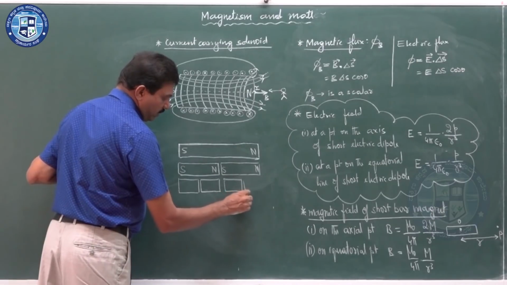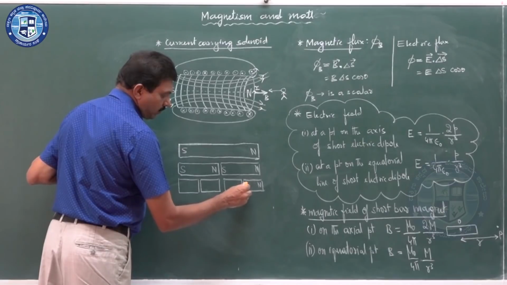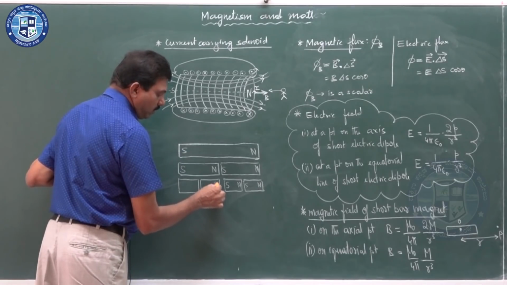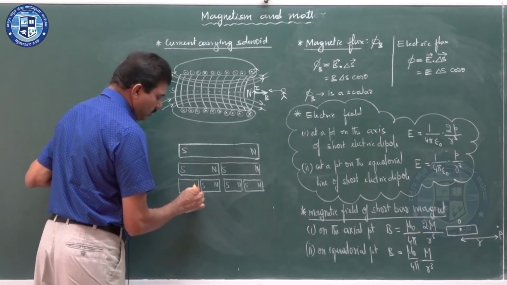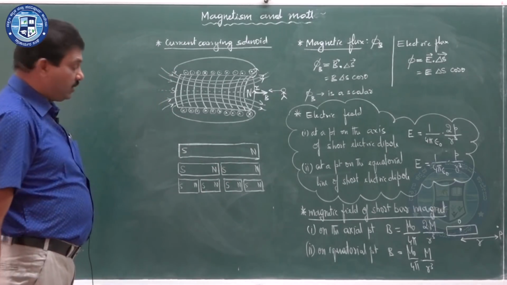Each piece is divided into two halves. How it behaves, you see, this is north, here a new south pole, for that a new north pole, this is south. This will be north only, this will be south, north, south, like this. The poles will be rearranged.